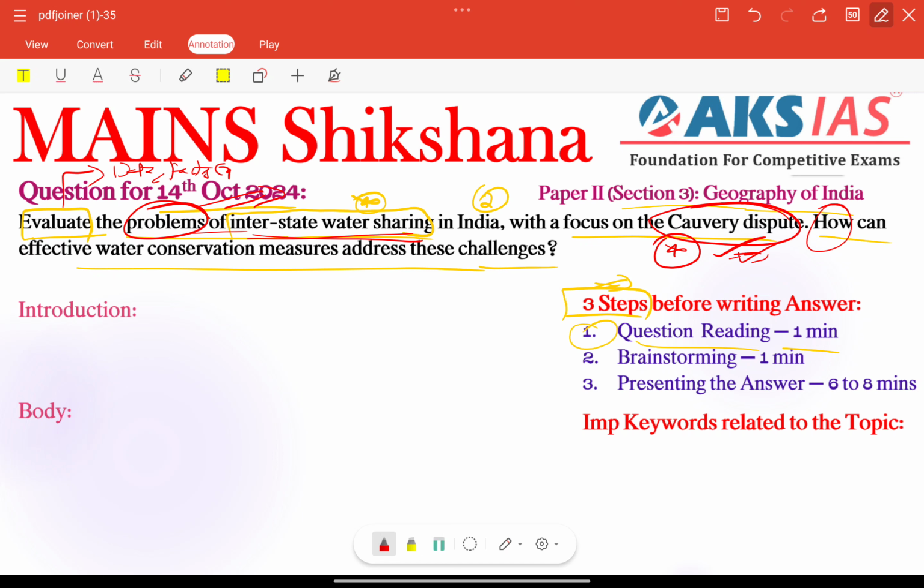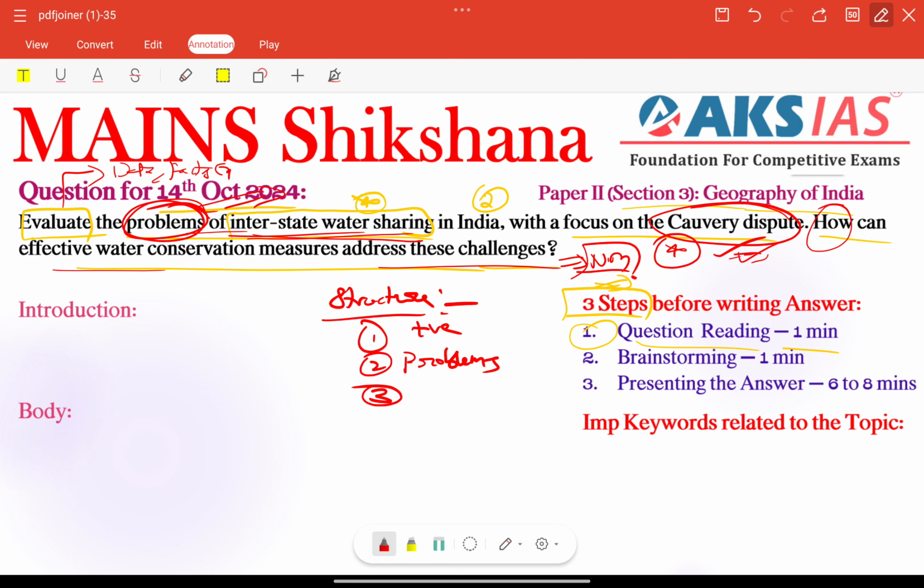So that is the theme here. How can effective water conservation measures address these challenges? Whatever challenges we have, we have already written, right? So finally we need to mention some needed measures before the conclusion, right? So here, if we create some structure before writing the answer, the first important thing is we need to write about interstate water sharing. What interstate water sharing do we have within the particular states, right? We need to provide it in a positive sentence here, right? Next, only then we need to start with our problems.